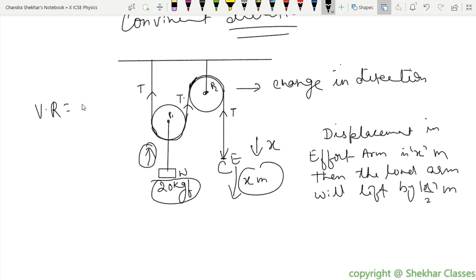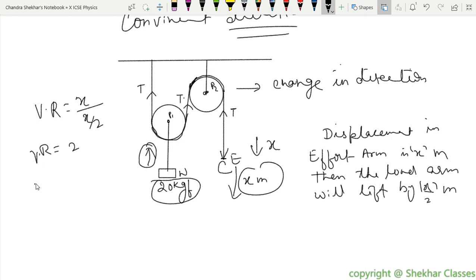What is the formula for velocity ratio? Load upon effort. Oh no, that's mechanical advantage. Displacement of effort upon displacement of load. So displacement of effort is how much? x. And displacement on the load side is x upon 2. So velocity ratio is how much? 2, sir. Right?